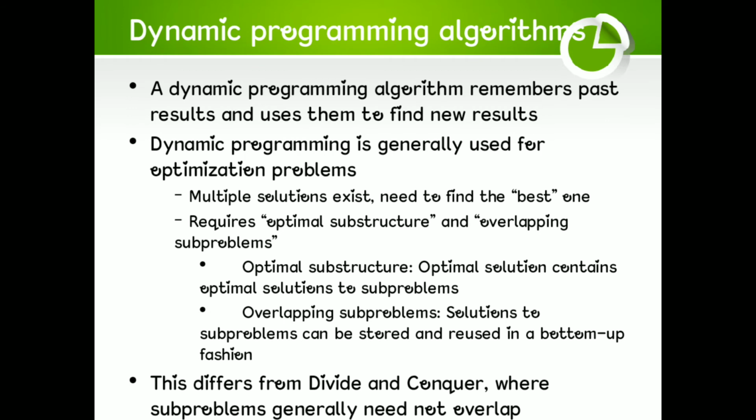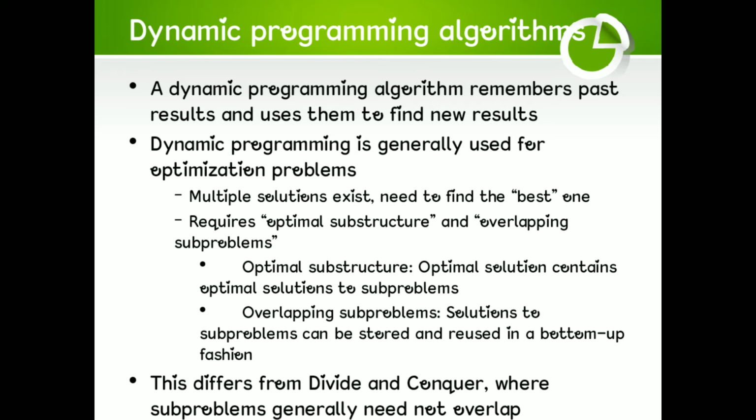Dynamic programming algorithm. A dynamic programming algorithm remembers past results and uses them to find new results. Dynamic programming is generally used for optimization problems. Multiple solutions exist, and we need to find the best one. It requires optimal substructure and overlapping subproblems. Optimal substructure: an optimal solution contains optimal solutions to subproblems. Overlapping subproblems: solutions to subproblems can be stored and reused in a bottom-up fashion.